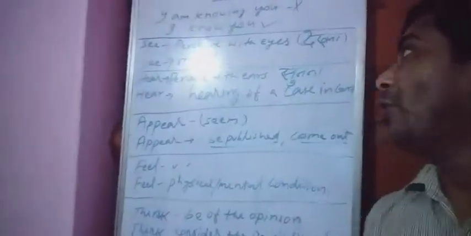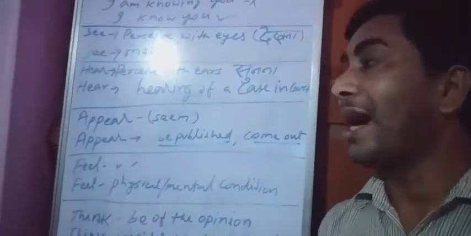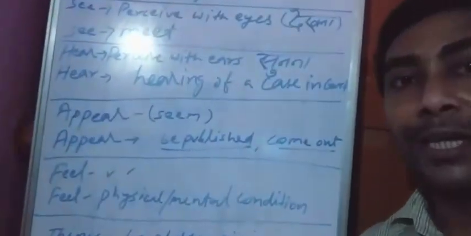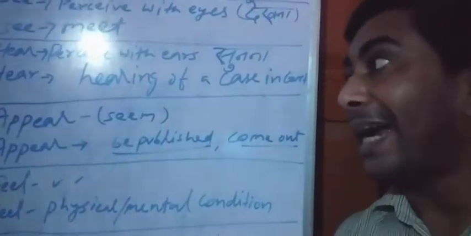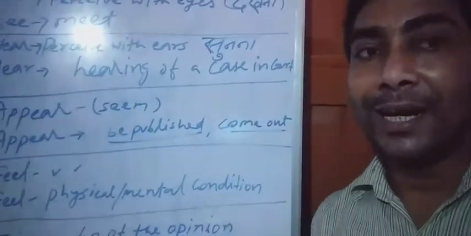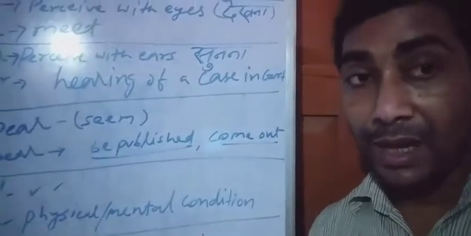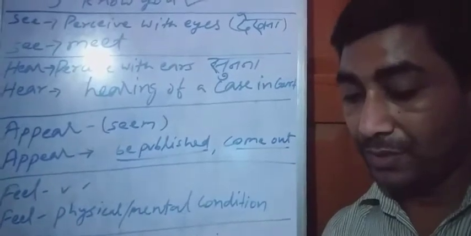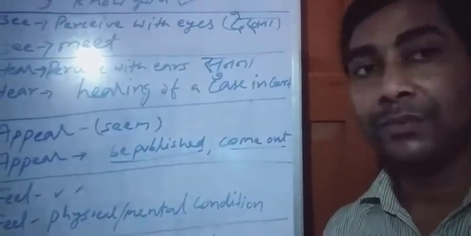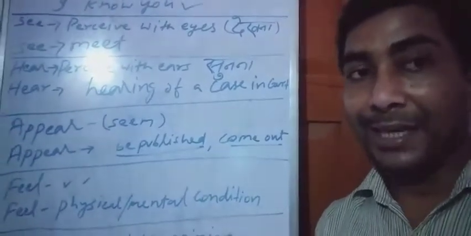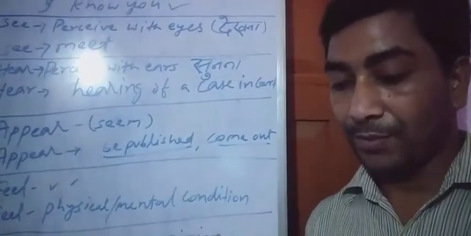Another, hear. When the meaning of hear is simple, perceive it as सुनना, then it will be used as present simple. But when the meaning of hear is hearing of a case in court, in that situation we can use hear as continuous tense. Example: I hear a noise. This is right. I am hearing a noise. This is wrong.